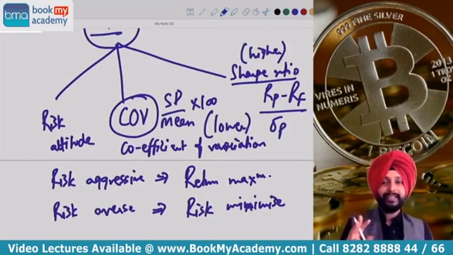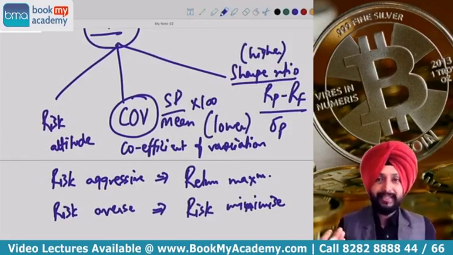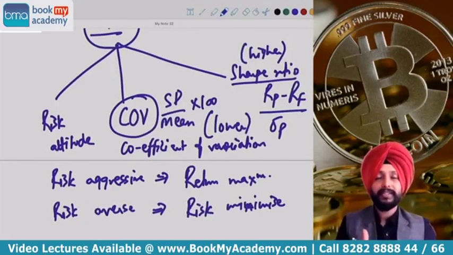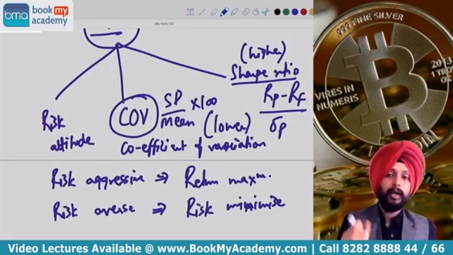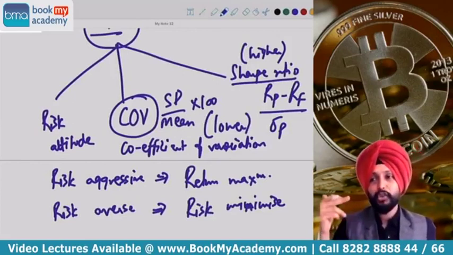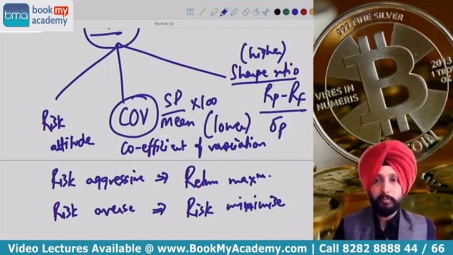So 3 criteria for making selection of the optimum portfolio. First is risk attitude of the investor. If investor is risk aggressive, we'll try to maximize his return. If investor is risk averse, we'll try to minimize the risk. Second is coefficient of variation, very popular and very much tested in exam. What is coefficient of variation? It is risk per unit of return. How do we calculate it? It is SD by mean into 100, and we always prefer lower.